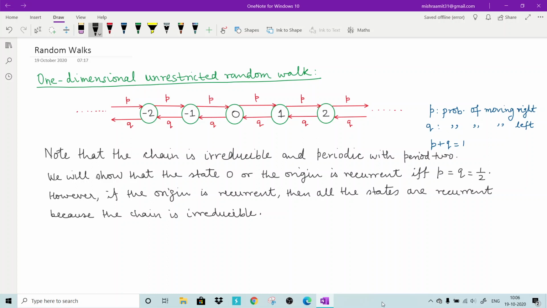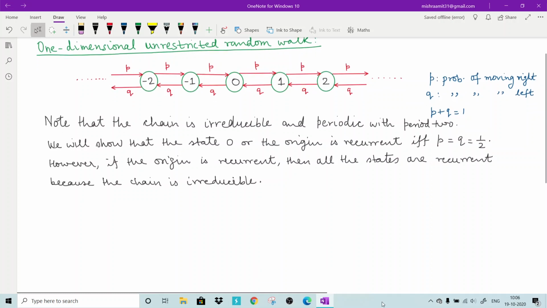Okay, now you can see that if you start from the origin, it is impossible to return to the origin in an odd number of steps. Because if you take an odd number of steps, for example, if you take step 1, then you will be either in state 1 or in state -1.